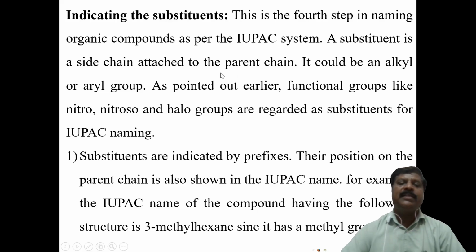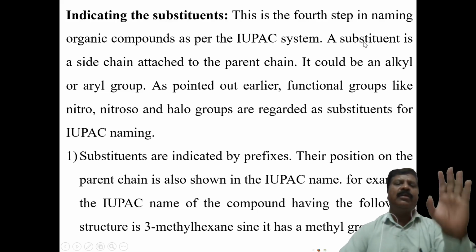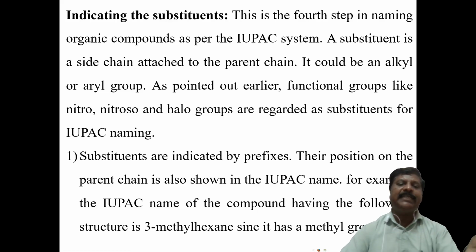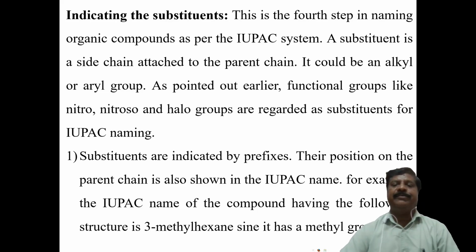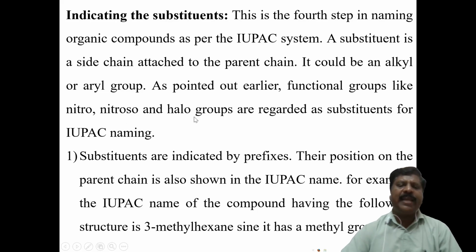Substitutions are side chains attached to the parent chain. The side chain groups attached to the parent chain are called substituents. It could be an alkyl group, aryl group, or any functional group such as nitroso, nitro or halo. These are considered substitutions.